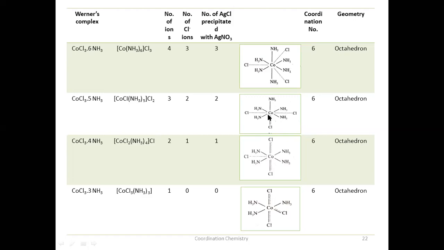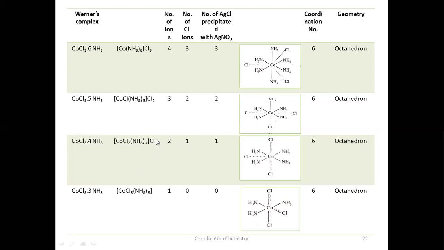Okay. Now let us take this complex now. Here in this complex, when it is treated with AgNO3, only 1 mole of AgCl is precipitated out. That means only one chloride ion is available. When we ionize this complex, one chloride ion is available, means the 2 chlorine atoms, those that were outside in the previous one, in this first case, should be inside now to satisfy the secondary valency. Means these chloride ions will satisfy both the primary valency and the secondary valency now.